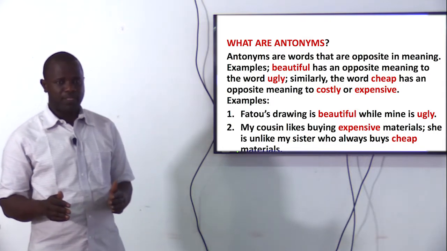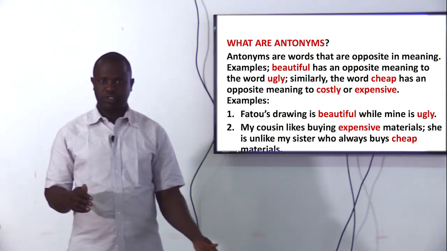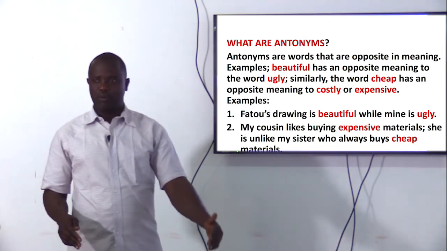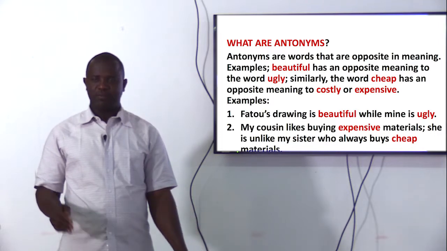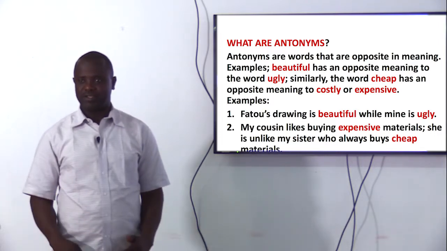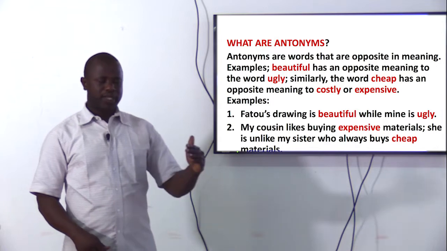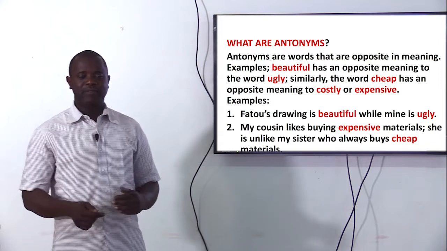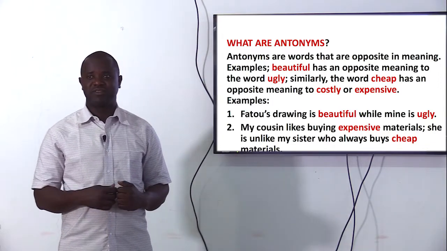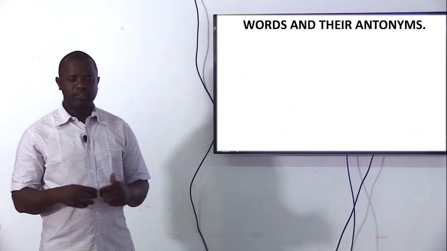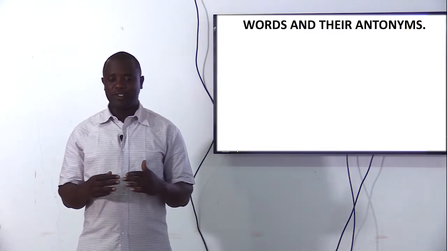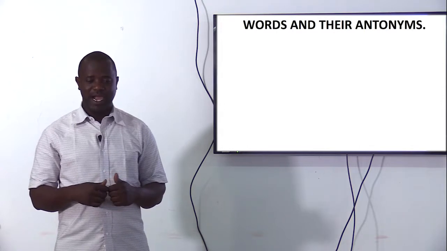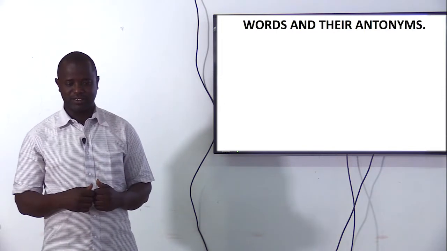For example, we get the word short, tall. Omar is a tall boy. Babu is a short boy. So you can see tall is opposite to short. Get ready to learn 50 words and their antonyms. This will help you to build your vocabulary if you understand them very well and use them accordingly.